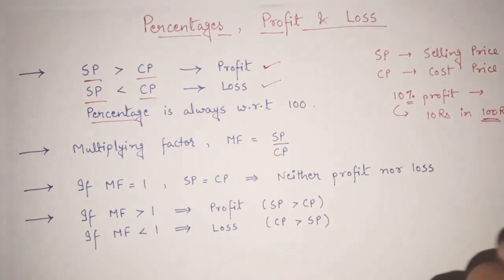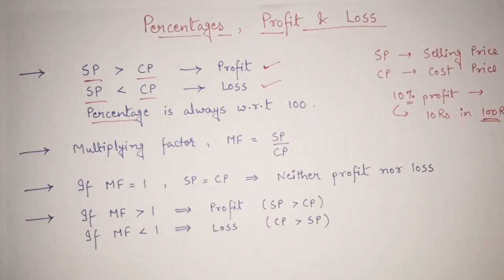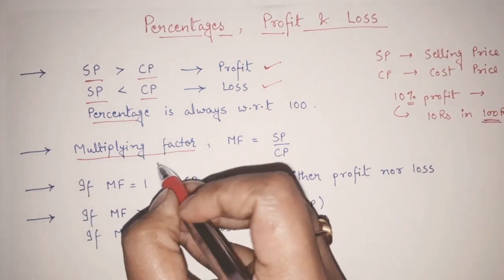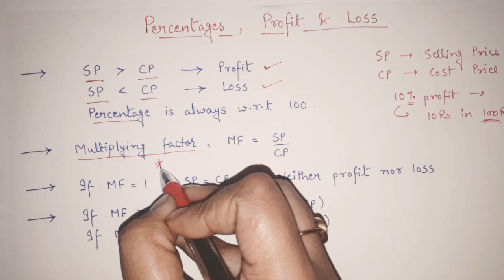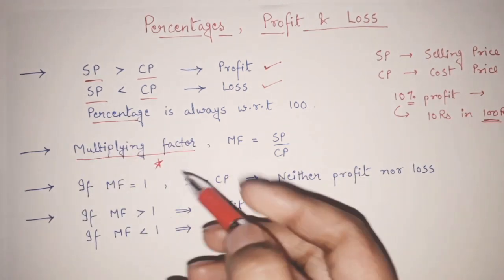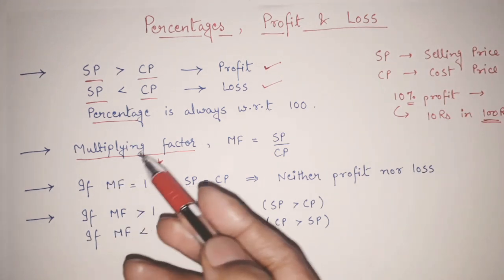Now how do we calculate percentage with respect to 100? We will see everything, don't worry. Now this is one important thing. If you are preparing aptitude from any direct book, in most cases you will not get this thing from any book, but I am going to tell you something about the multiplying factor.